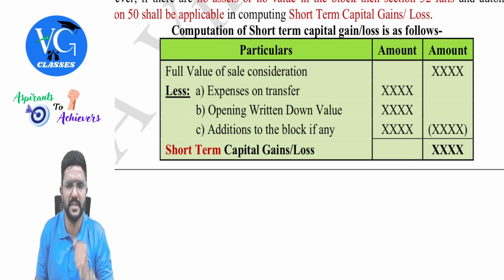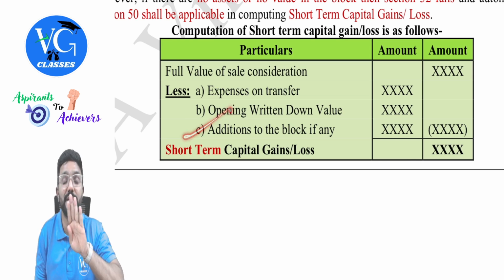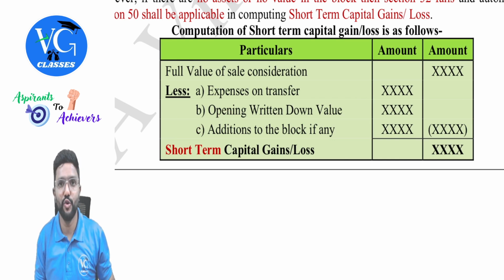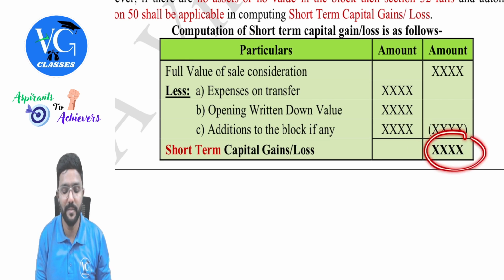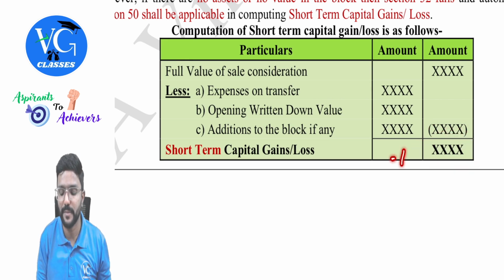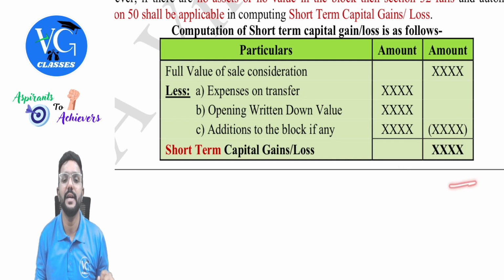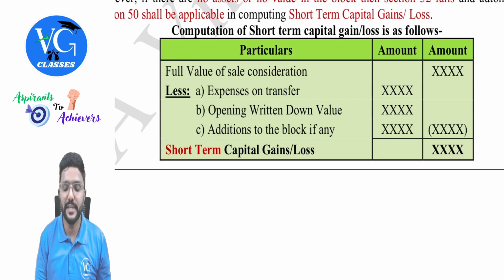Additions to the block means purchases. But these purchases should be done before the sale. Before the sale. Okay. So once I deduct all this, I will be getting short-term capital gain if it is a positive figure. If it is a negative figure, it is a loss, guys. And please be careful.